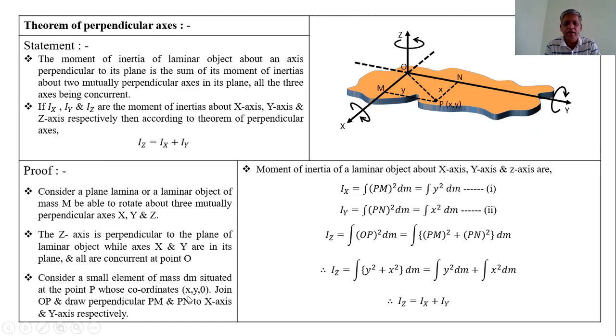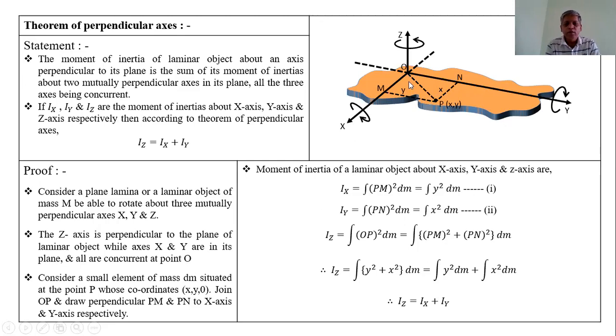X is the x coordinate, y is the y coordinate, and the z coordinate is 0. Since this lamina is in the xy plane, the z coordinate of this small element is 0.